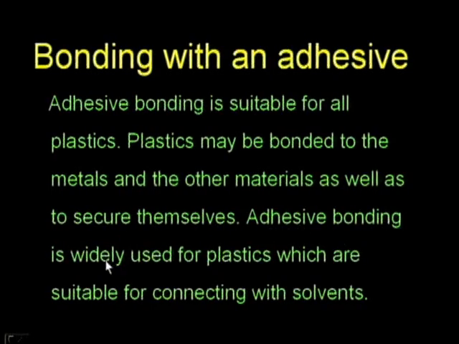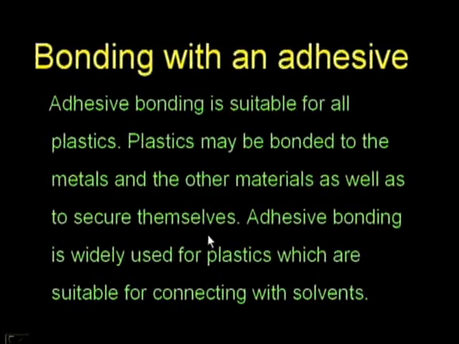And adhesive bonding is widely used for plastics which are suitable for connecting with the solvents. So, whatever the plastics are connected through the solvents, that will be used here. This is how the principle takes place.